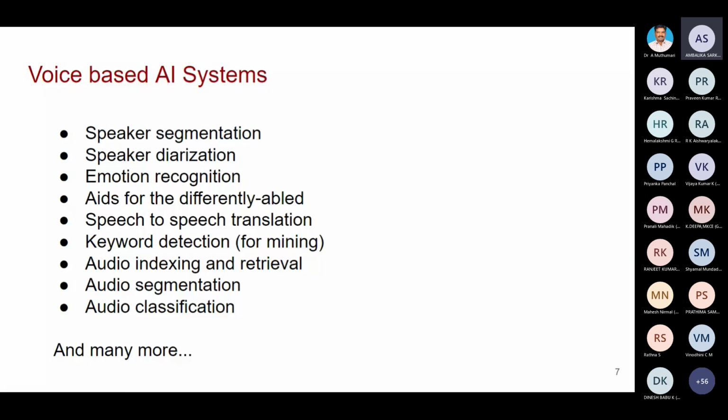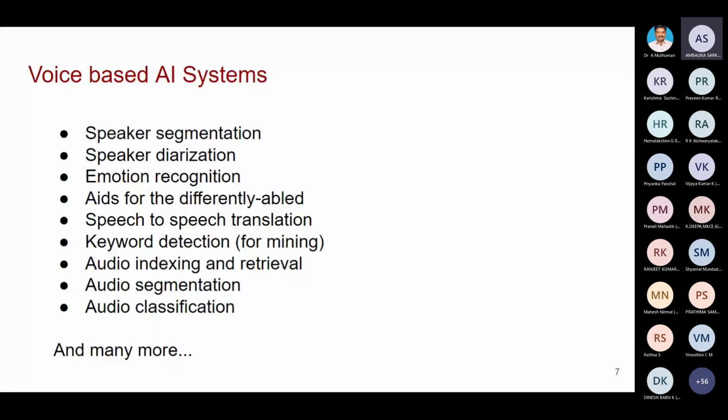So we can go for speaker segmentation. It will tell you when the speech signal is switching over from one speaker to another speaker in the meeting. Person one is speaking, then our Prime Minister is speaking. The system will find out when the speech switches from one speaker to another. That is speaker segmentation.